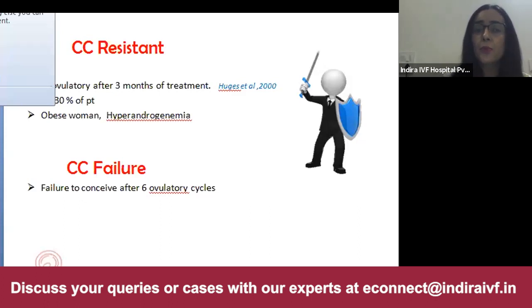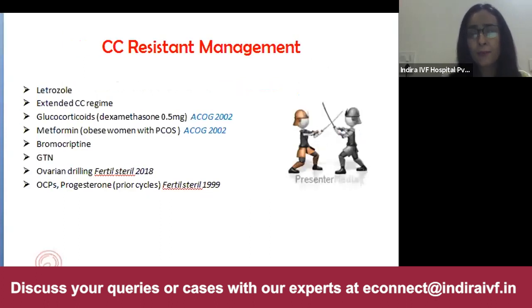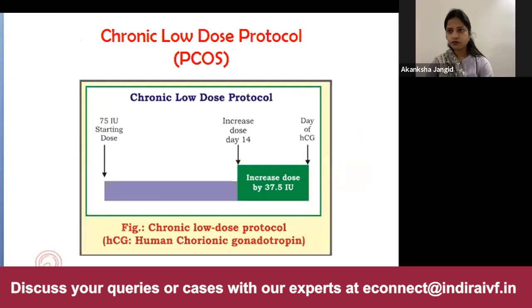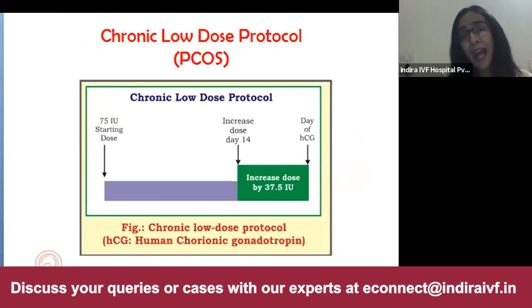Then again, CC failure is where the patient ovulates but does not conceive. And as Dr. Alka has mentioned about all these regimes, they are very good regimes, good alternatives which we can start in CC resistant cases. And the chronic low dose protocol ensures that we get a monofollicular development, but here the doctor as well as the patient has to be patient because it can take a prolonged time.